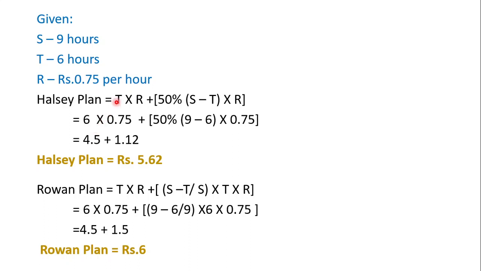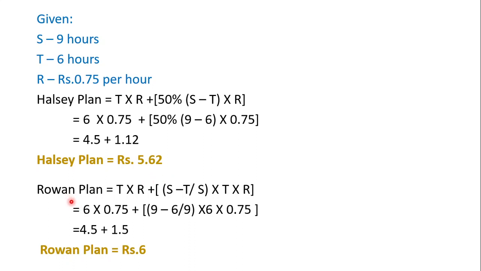T, time taken 6, rate per hour 0.75 and 50% as it is we should write. Standard time 9, time taken 6 and rate per hour is 0.75. We need to simplify this, and rupees 5.62 is the wages under wholesale plan.